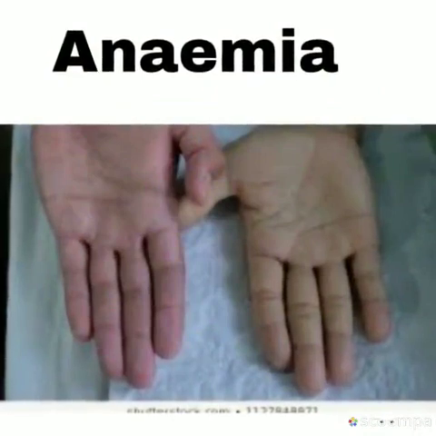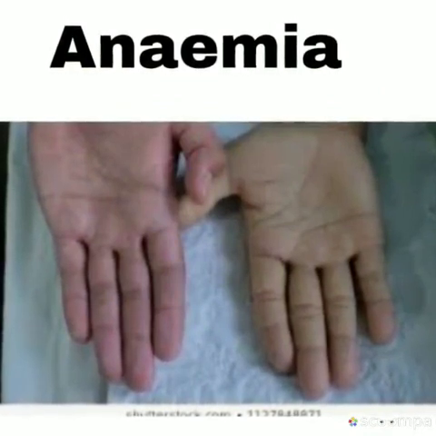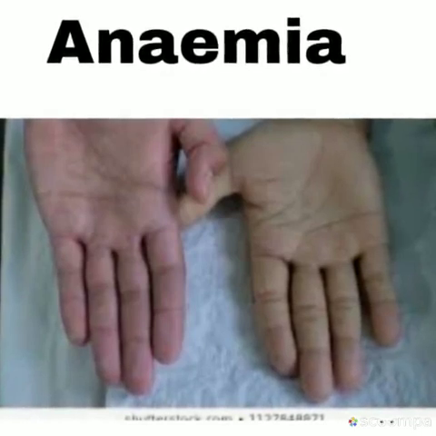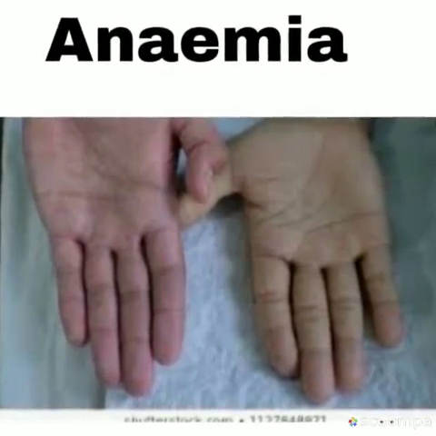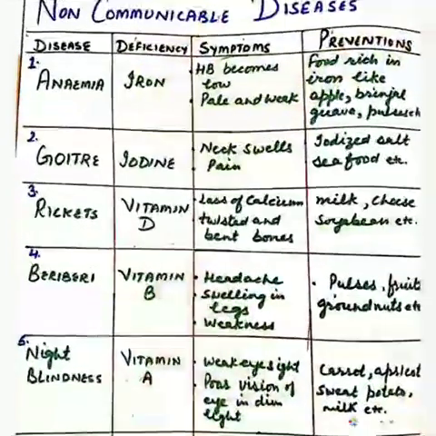Anemia. It is caused due to the deficiency of iron and the symptoms are that the person is pale and weak and HB becomes very low. HB means hemoglobin, the amount of blood in our body. And what should we take? Food rich in iron like apple, brinjal, pulses, guava, etc.